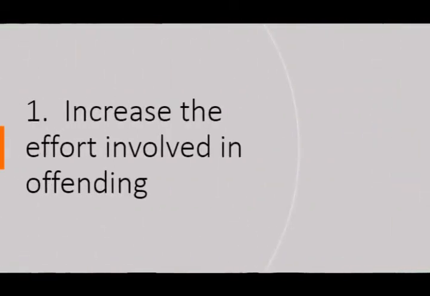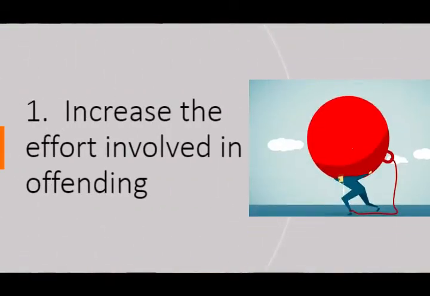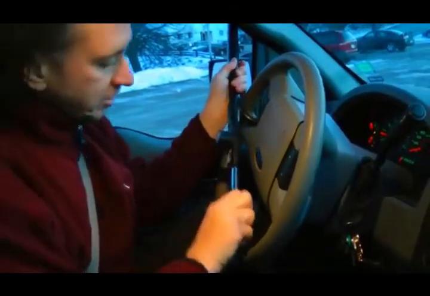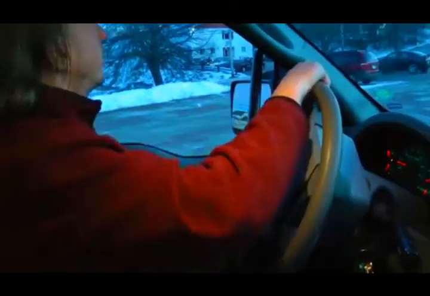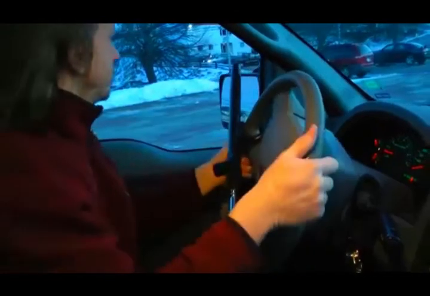Let's discuss the first category, which is increase the effort that the offender must make to carry out the crime activity. What can we do to increase their effort? Firstly, we can practice target hardening. Target hardening is about making our property harder for them to access. For example, when you park your car in a public area, make sure to use steering column locks and an immobilizer, so that if the offender tries to steal your car, at least they need more effort and time to unlock the locks.